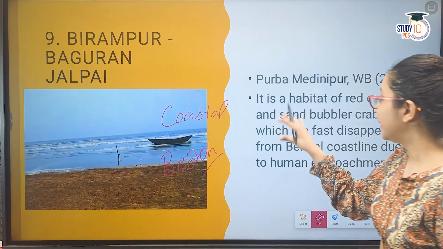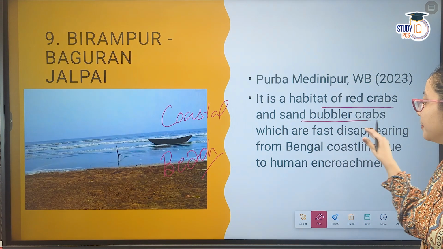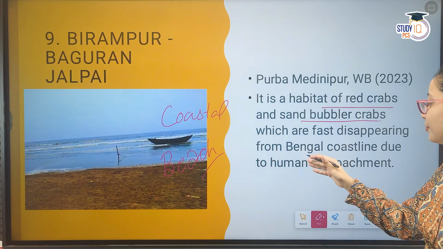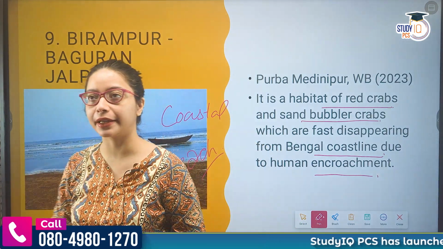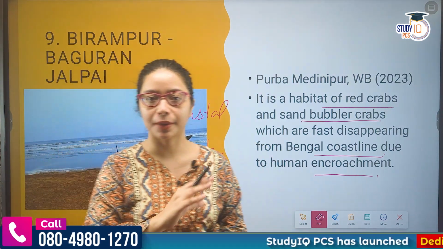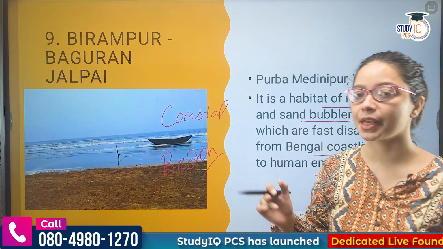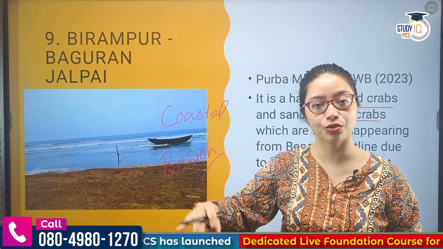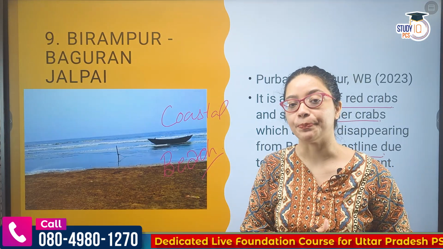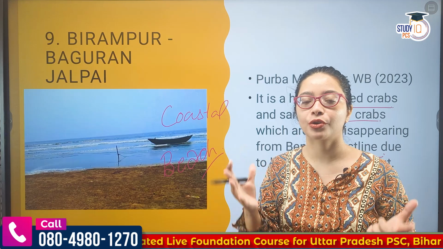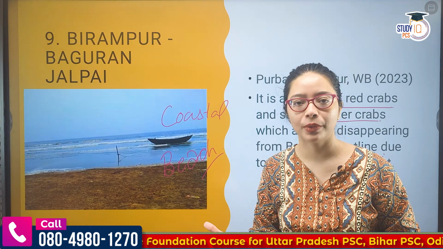Now it is the habitat of red crabs and sand bubbler crabs, which are fast disappearing from the Bengal coastline due to human encroachment. If you go to Digha, and especially there is a place before it called Talsari, there I have seen this type of crabs, the sand bubbler and the red crabs. So basically you will see that in the sand there are some small holes, and they stay inside them. Okay, it is very beautiful to see.